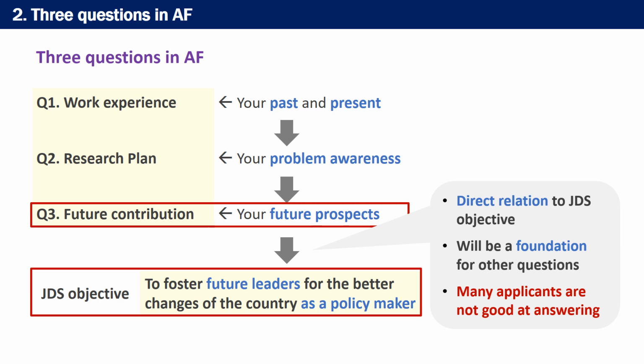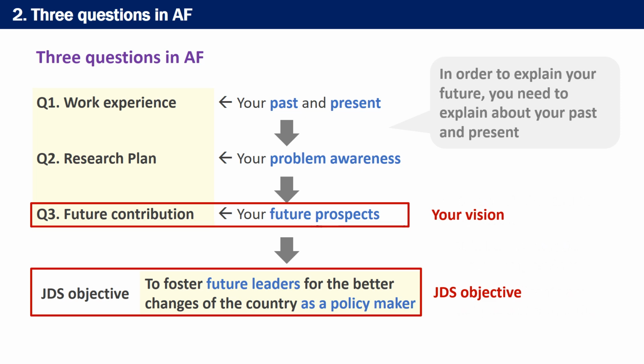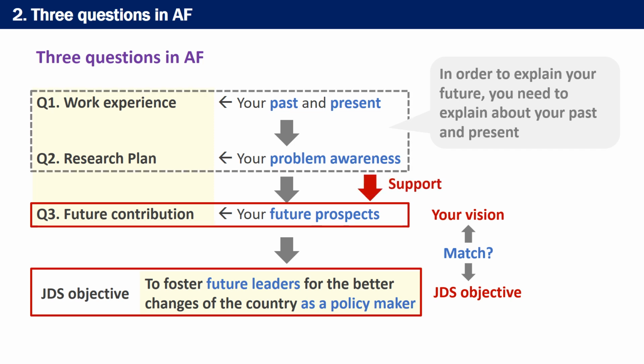Let's take a look at this logic. As mentioned, JDS has the objective to foster future leaders. On the other hand, it is the third question that explains whether you are the right person for the objective of JDS. Therefore, in order to be accepted as a JDS Fellow, the visions of both parties here must be matched. Then, your work experience and research plan are supporting information that helps you explain your future prospects because in order to explain your future, you need to explain your past and present. So, we will look at these future prospects in detail from now.